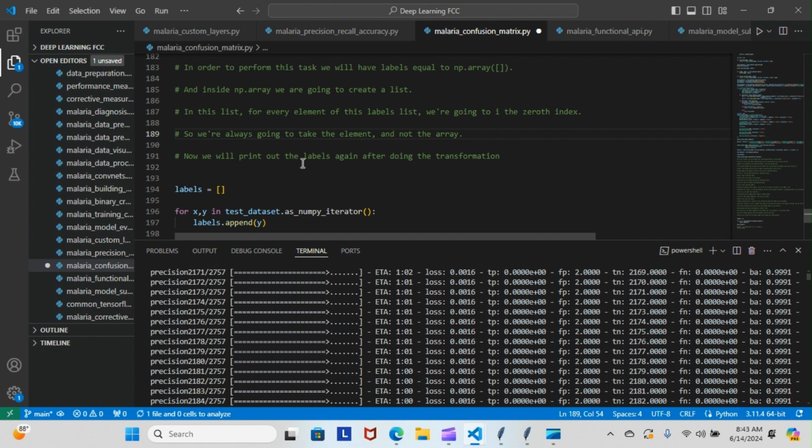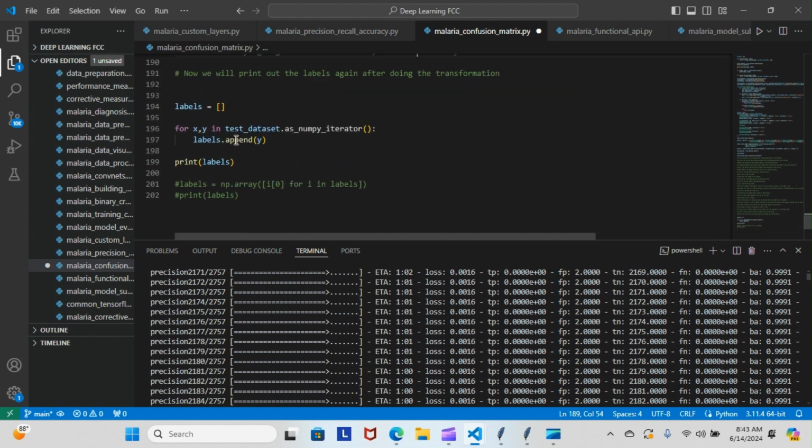So now we will print out the labels again after doing the transformation. This is what we have so far. We have our labels. We have for X, Y in test data set .as_numpy_iterator, labels.append. This is going to bring back all of our outputs, and this is going to print all of our labels with the outputs. And this part right here is the actual part that's going to bring back just the outputs without the array. But I left this blank for now. I commented this out because I'm going to run it regularly first and bring back the labels so I can see how everything works normally before we transform it and bring back just the values and not the array. So I will be doing that overnight, and of course we will pick it up tomorrow.